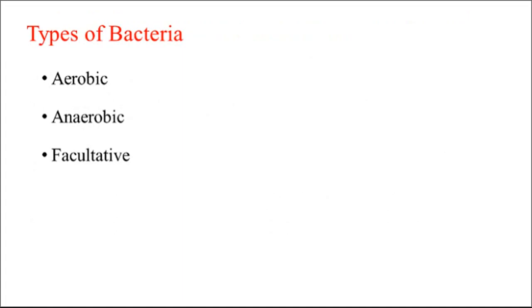Next one, types of bacteria. There are mainly 3 types of bacteria as per the oxygen requirement. First one, aerobic bacteria, second one, anaerobic bacteria, and third one, facultative bacteria. These 3 types of bacteria are taking part in the oxidation of organic matter.